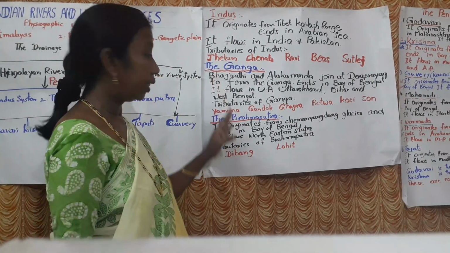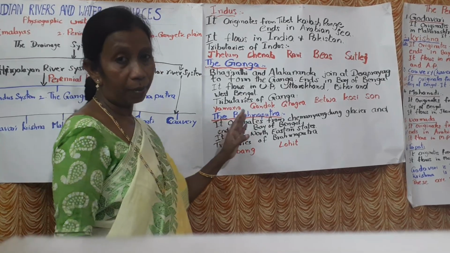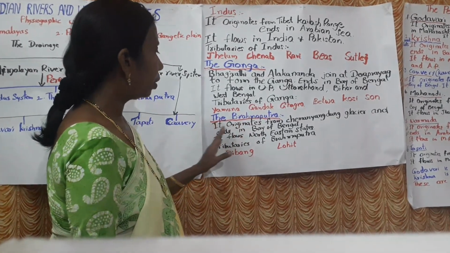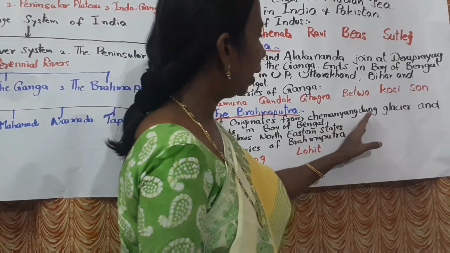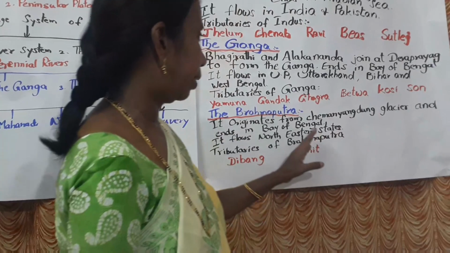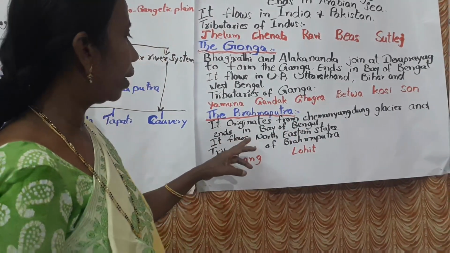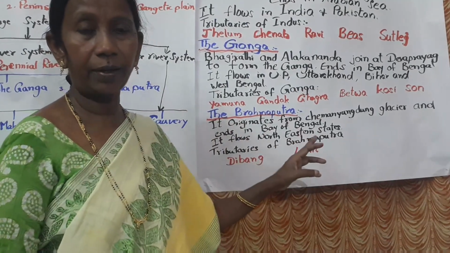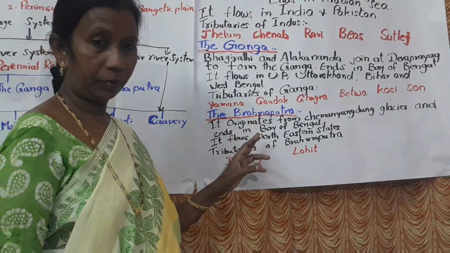And then we will see the third river, the Brahmaputra. It originates from Chemayungdung, which is also a glacier, and it ends in the Bay of Bengal. Means this Brahmaputra is also flowing towards the east.